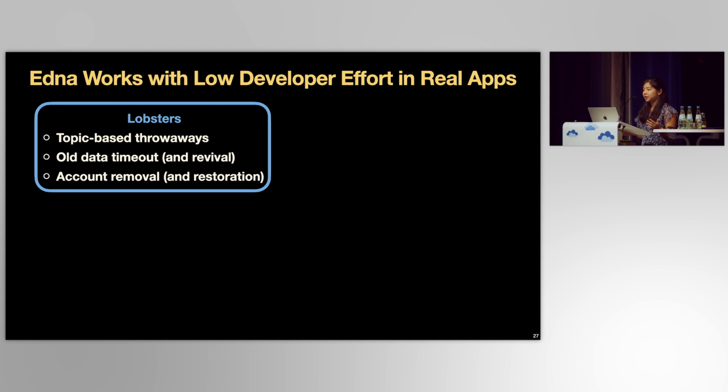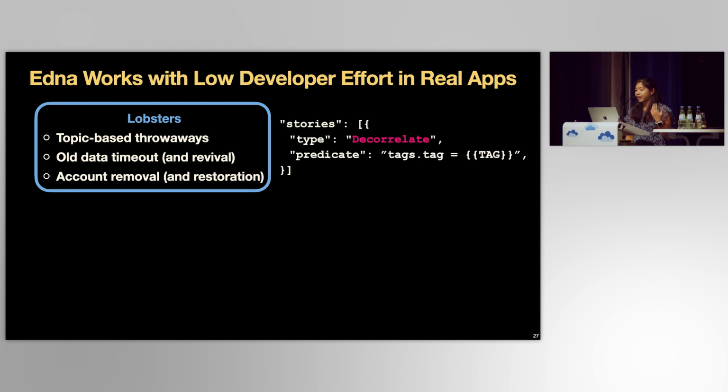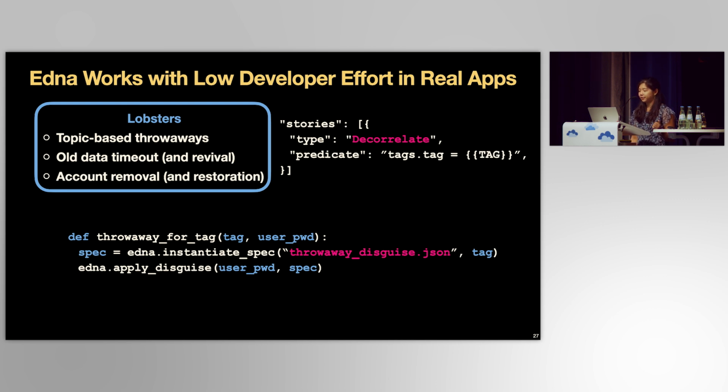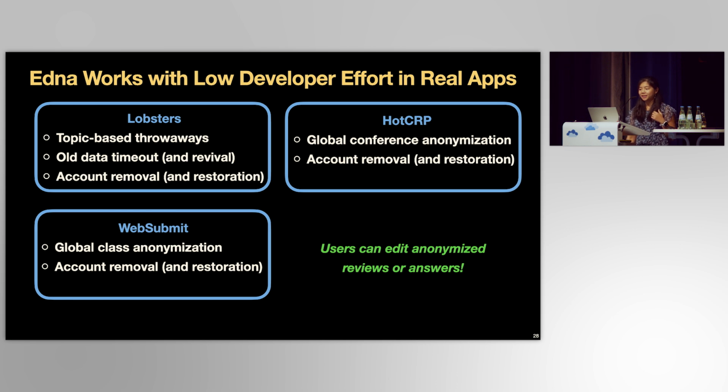This is done without changing Lobsters' database structure and simply adds JSON specs and application hooks that instantiate these specifications and invoke Edna's API. As you can see, they're quite straightforward to write, and in total, added less than 0.5% to the Lobsters codebase. And even then, most of these changes were to add UI elements to support these hooks. We also implemented 2 disguising transformations, each in HotCRP and WebSubmit, a homework submission site, and we found similar results.